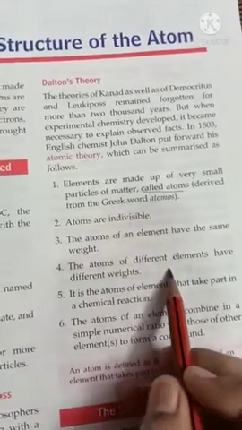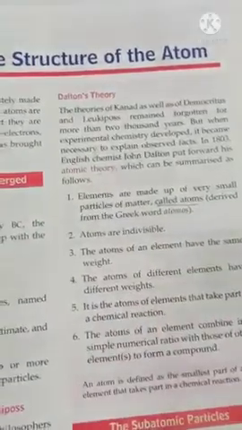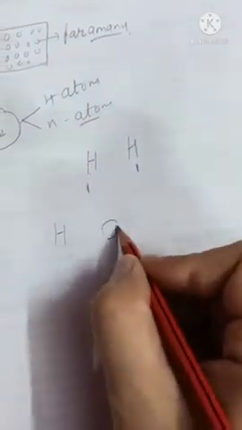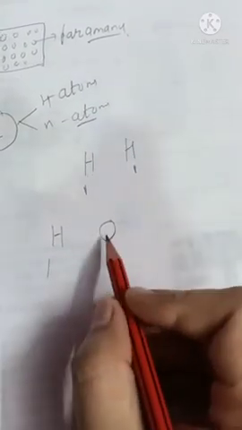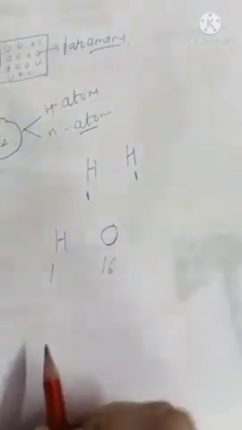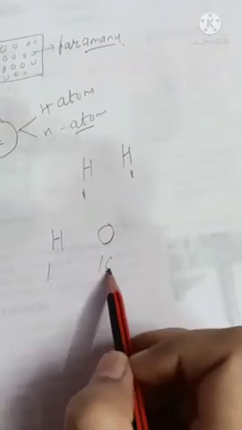The atoms of different elements have different weights. For example, the mass of a hydrogen atom is 1 unit and of an oxygen atom is 16 units. So if atoms are different, their masses will be different.